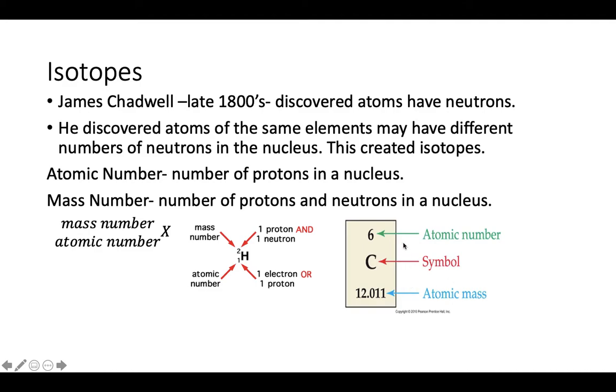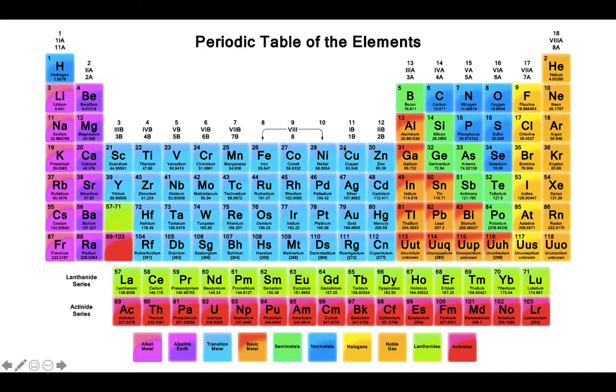And I think I remember, if not, Mr. Pierce is going to help me remember, that if any atom in the entire universe has 6 protons, it is carbon. Remember, the number of protons identifies the atom. When you look at this periodic table, this number here is called the atomic number. It's the number of protons, and it also tells you the number of electrons. So carbon, neutral, is going to have 6 protons.